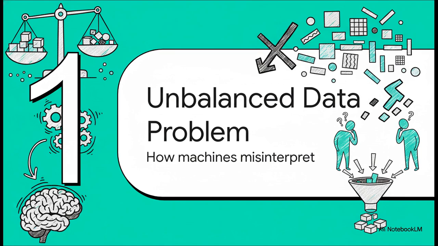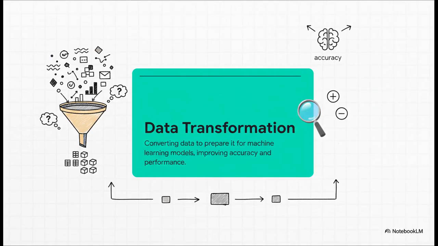And this brings us right to the heart of the matter, what we call the unbalanced data problem. When your data features are on wildly different scales or in totally different formats, machines get biased. They misinterpret what's important, and that leads to some really inaccurate and unreliable results. So, how do we fix it? The fix is called data transformation.